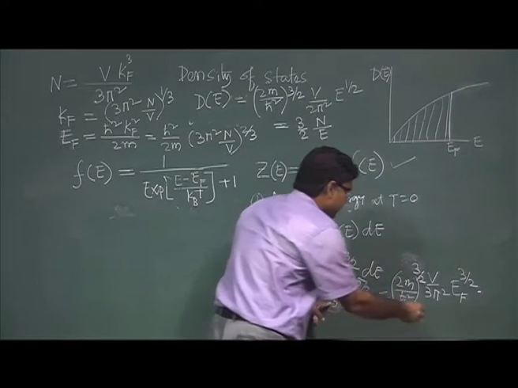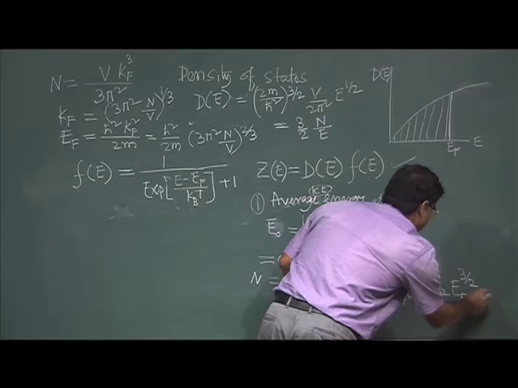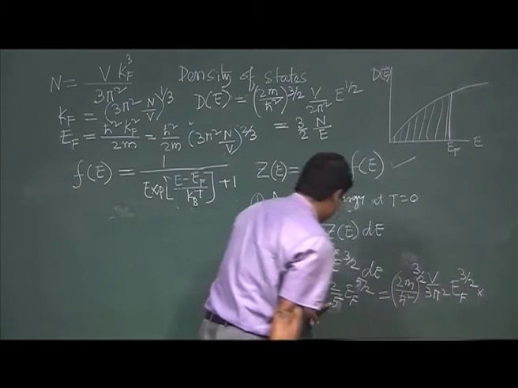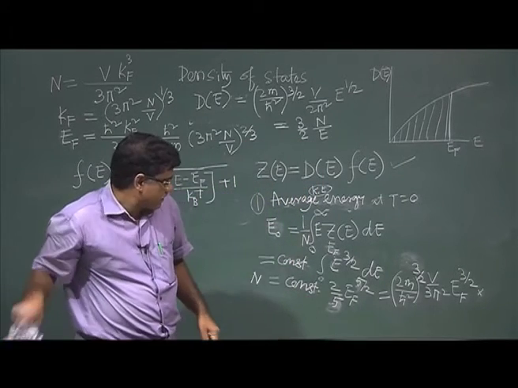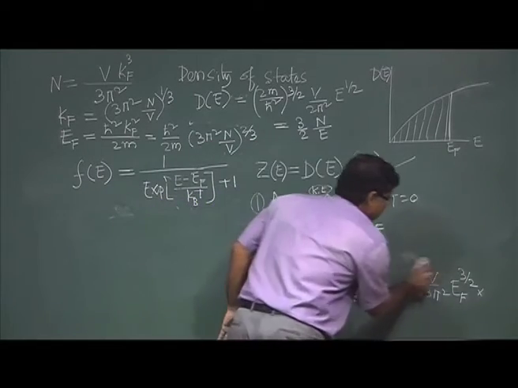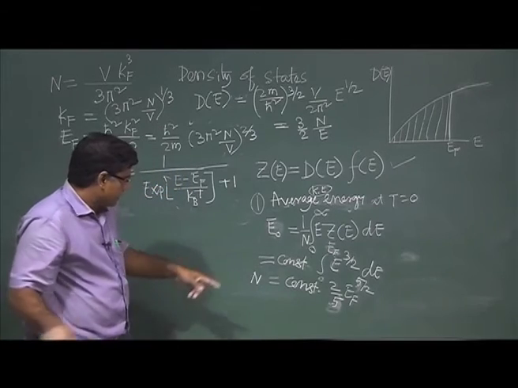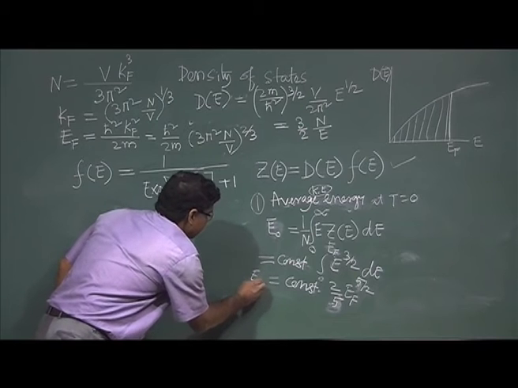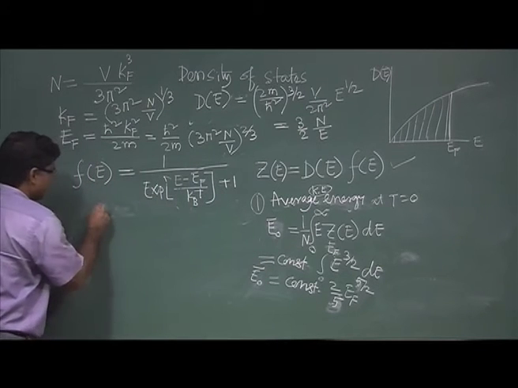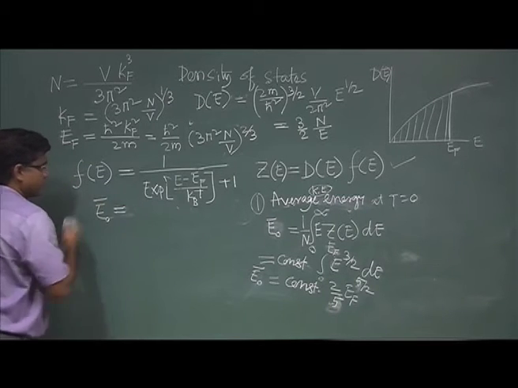So, it is now 2 by 3. Then it is not n, it is E0 average. So, E0 average, what will I get?